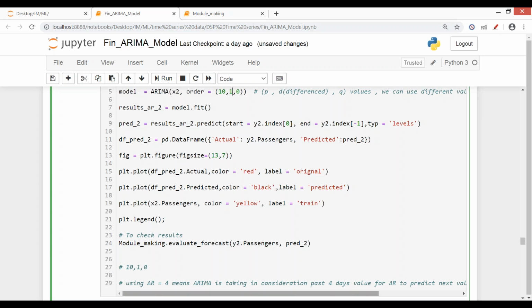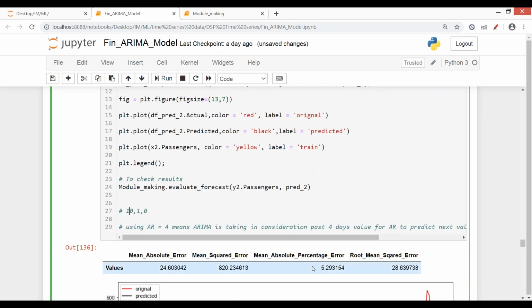If the result is not coming, then you have already written what the best parameter combination was, because it happens many times that you tweak your model so much that the original good result is also gone and the whole model gets spoiled. Then you have to do the complete thing again, and extra time is taken. So always keep those parameters written, so that if you tweak and the model gets better, very good. If the model gets worse, then you have those parameters written, so you don't have to spend an extra hour or 2 hours to get those parameters again. So I'm just writing those here so that I don't have to spend extra time finding which one gave the best results. This was giving me the best results with this MAPE.